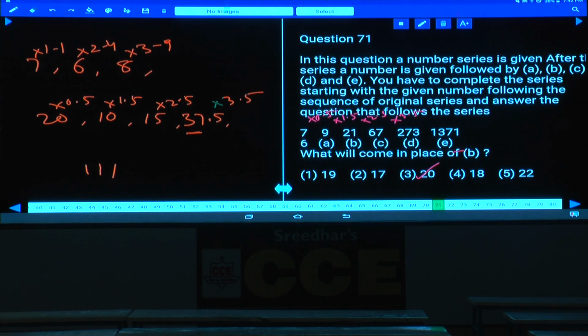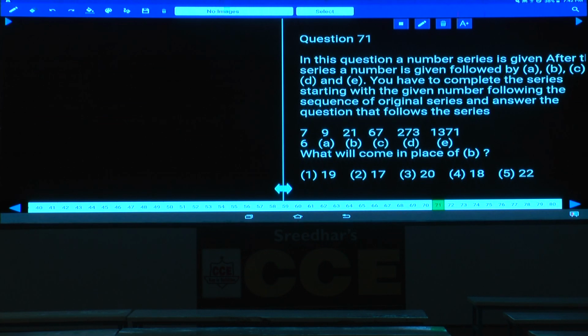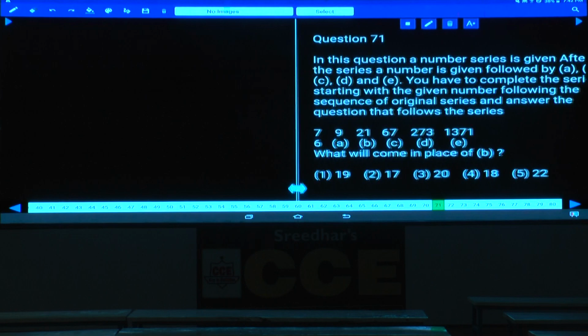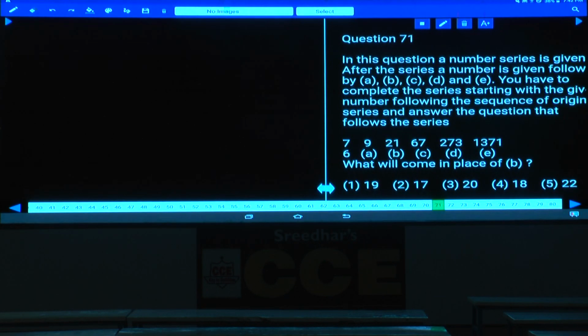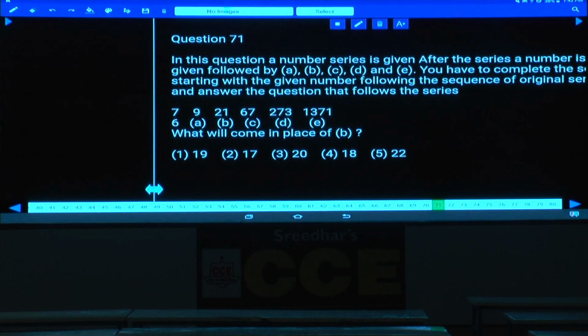Then next one: 7, 9, 21, 67, 273, 1371. The numbers are increasing at a very fast rate, so it must be a combination. In the case of a combination, we should check the highest number, which here is 1371.